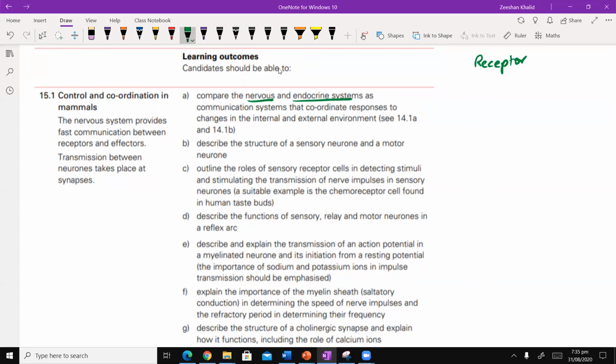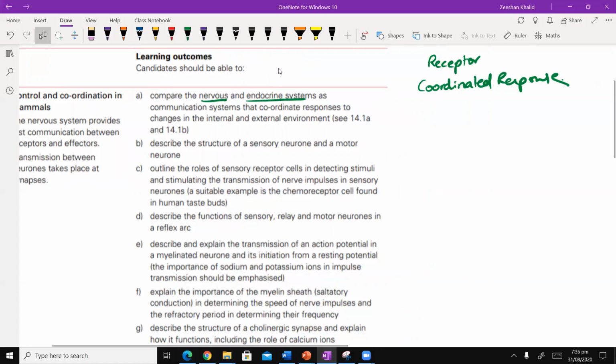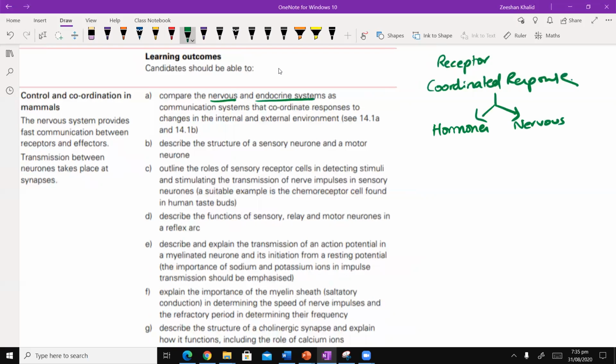and the receptors detecting and then bringing about a coordinated response. Okay, I'm going to write that word, coordinated response. Okay, this coordinated response is basically either through hormones. Okay, it's either through hormones, या फिर it is through what is known as the nervous system. Hormonal system को हम endocrine system भी कहते हैं, याद रखें.